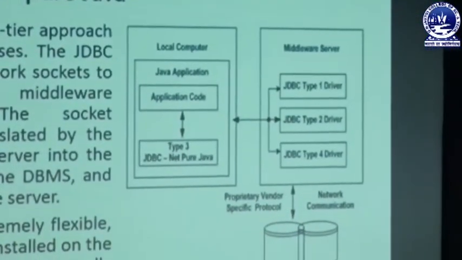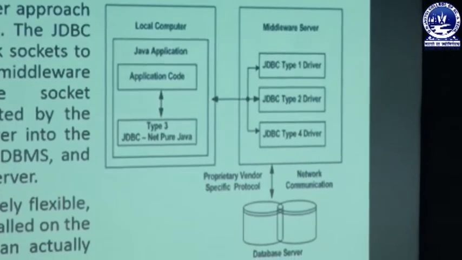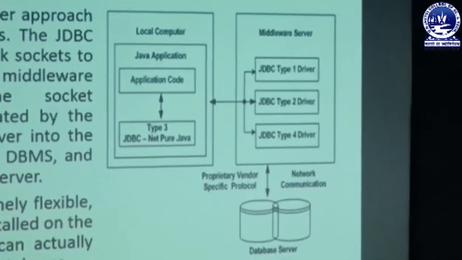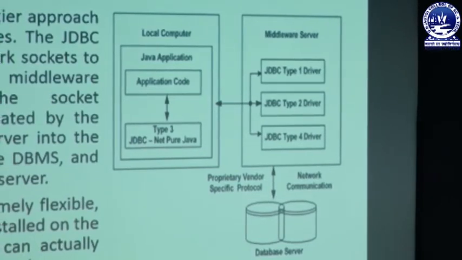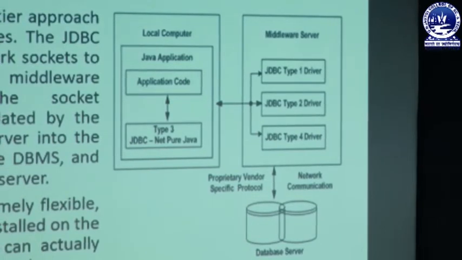In that diagram, the local computer is linked with your Java application, that application is linked with your application code, and then that application code is linked with your type 3 driver, known as net pure Java driver, which is partially independent, and that driver is linked overall with your middleware server. That means this middleware server can provide you an environment. Through that environment we have a choice to link with 3 different types of drivers, like type 1 as well as type 2, or we can say type 4 drivers.